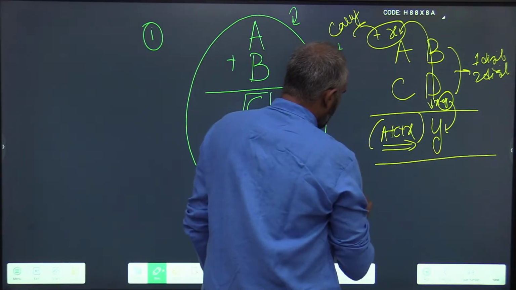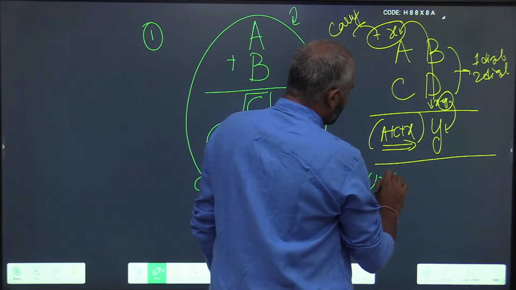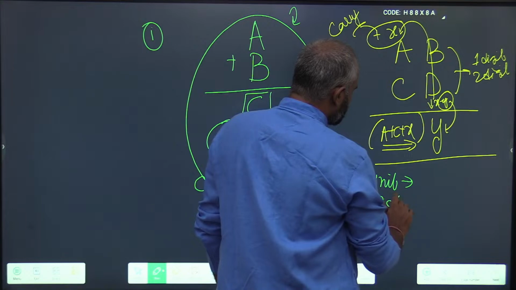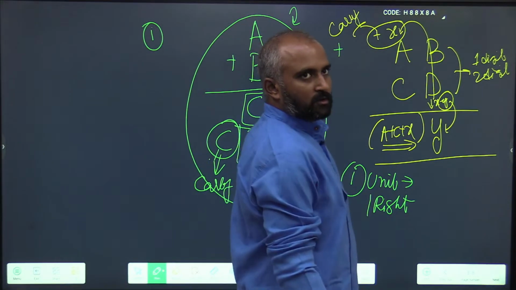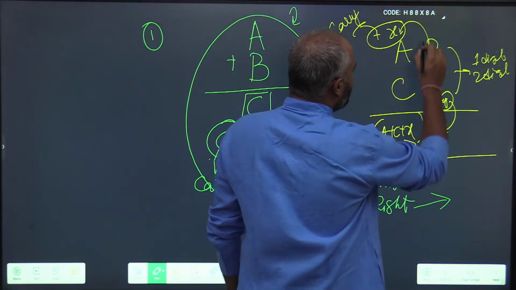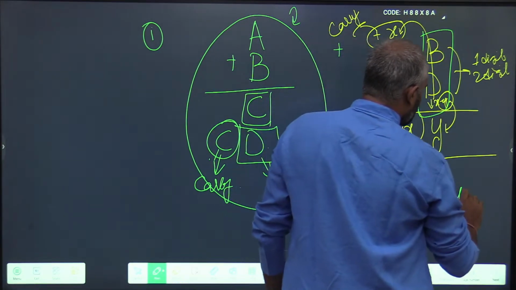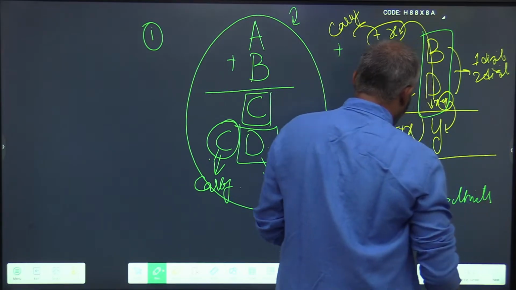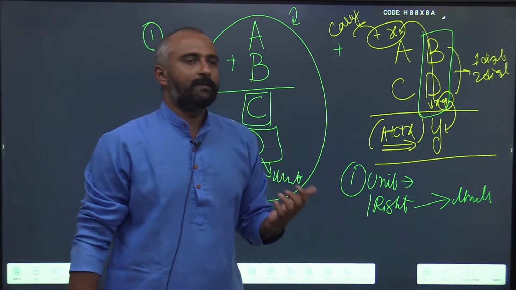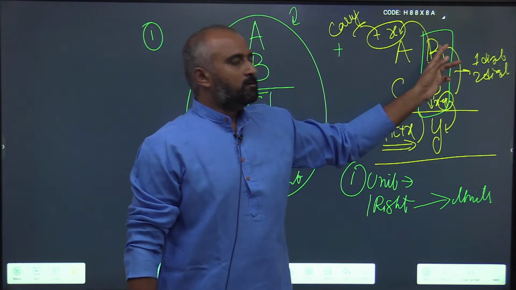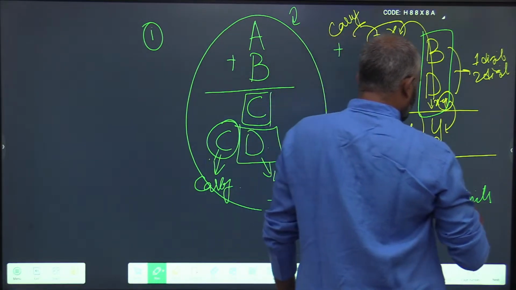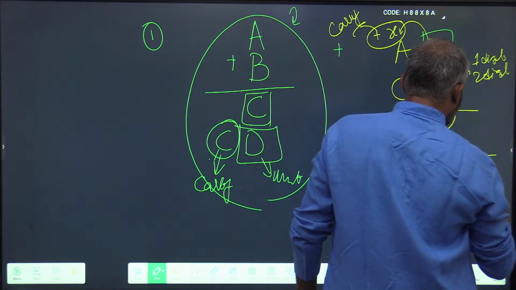One, your unit digit, or the rightmost digit, is purely a combination of unit digits only. That means the unit digit of the result always depends upon the unit digits of the sum. So it depends upon unit digits only.